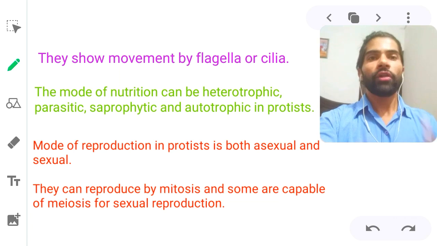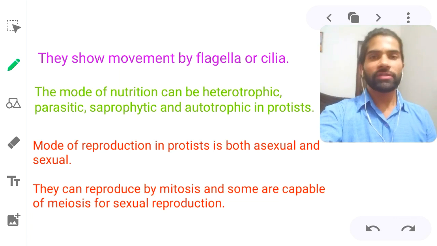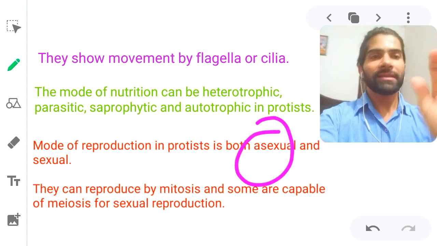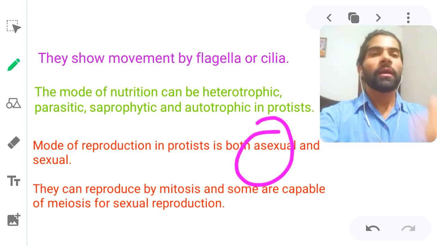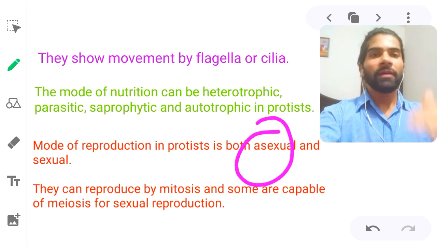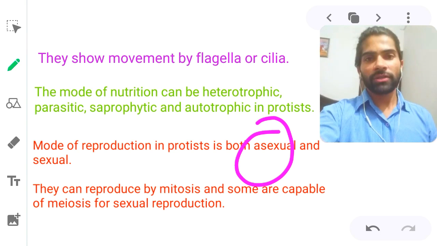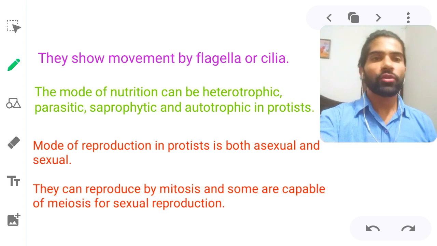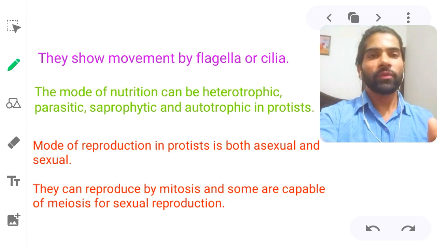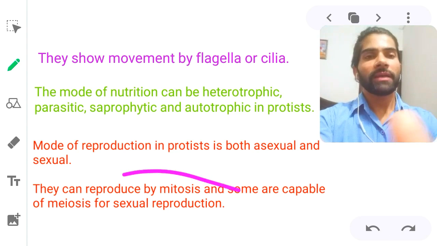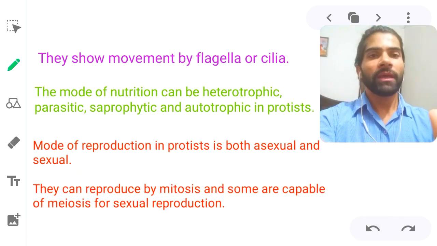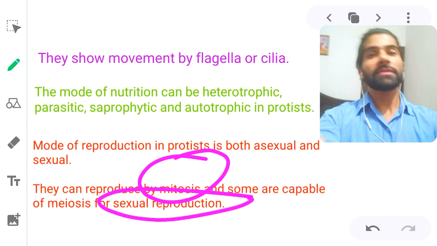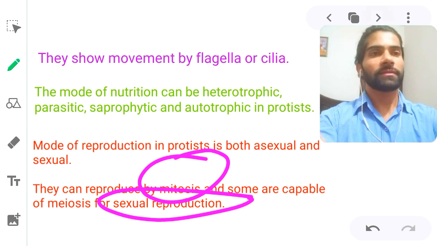Okay. The mode of reproduction in Protista is both sexual and asexual. The majority of the Protista follow asexual reproduction rather than the sexual. They can reproduce by mitosis and some are capable of meiosis for sexual reproduction. If it is sexual reproduction, then mitosis is also followed here, and along with that, if there is sexual reproduction, they can also perform meiosis.